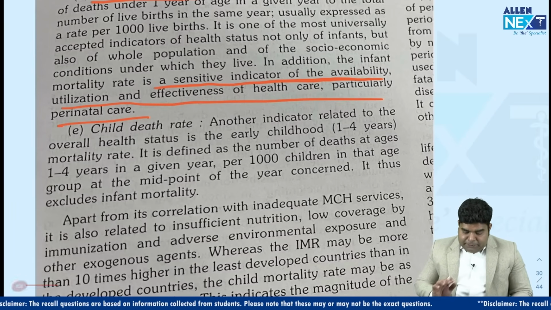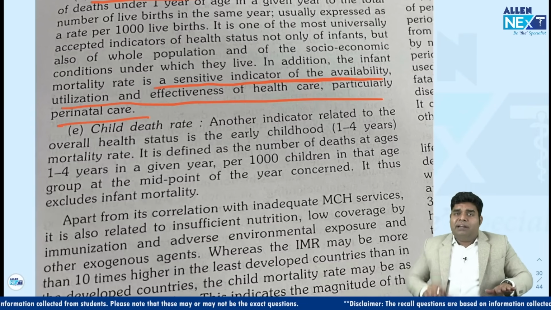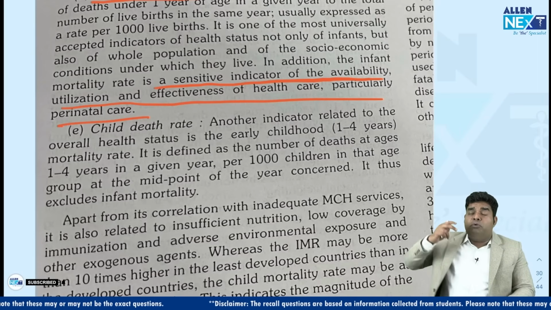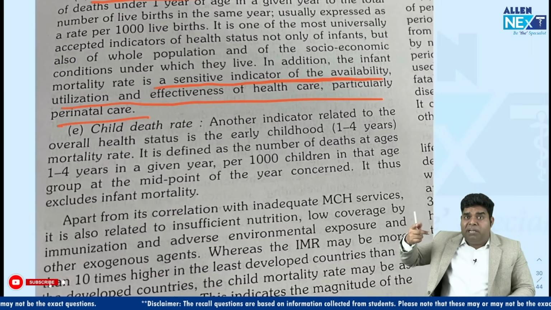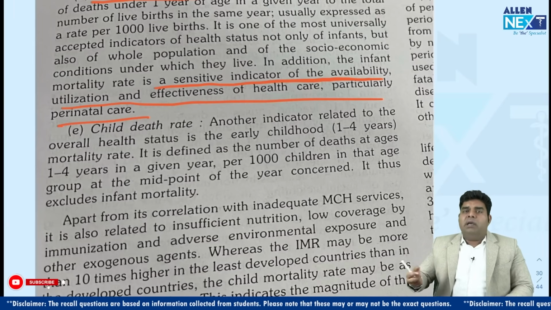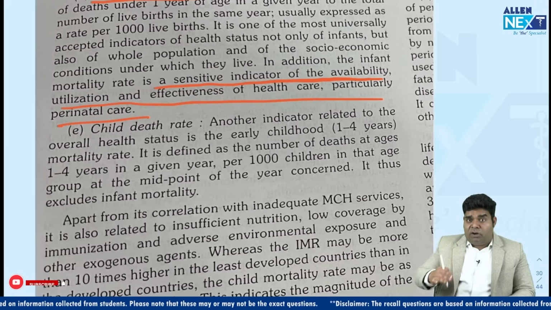Then child death rate. Child death rate means those children who are dying after 1 year, between 1 to 4 years. So child death rate does not include premature preterm delivery and asphyxia as the cause. Child death rate, most common cause is pneumonia, then sepsis, then diarrhea, then malnutrition. They are the reasons of child death rate.